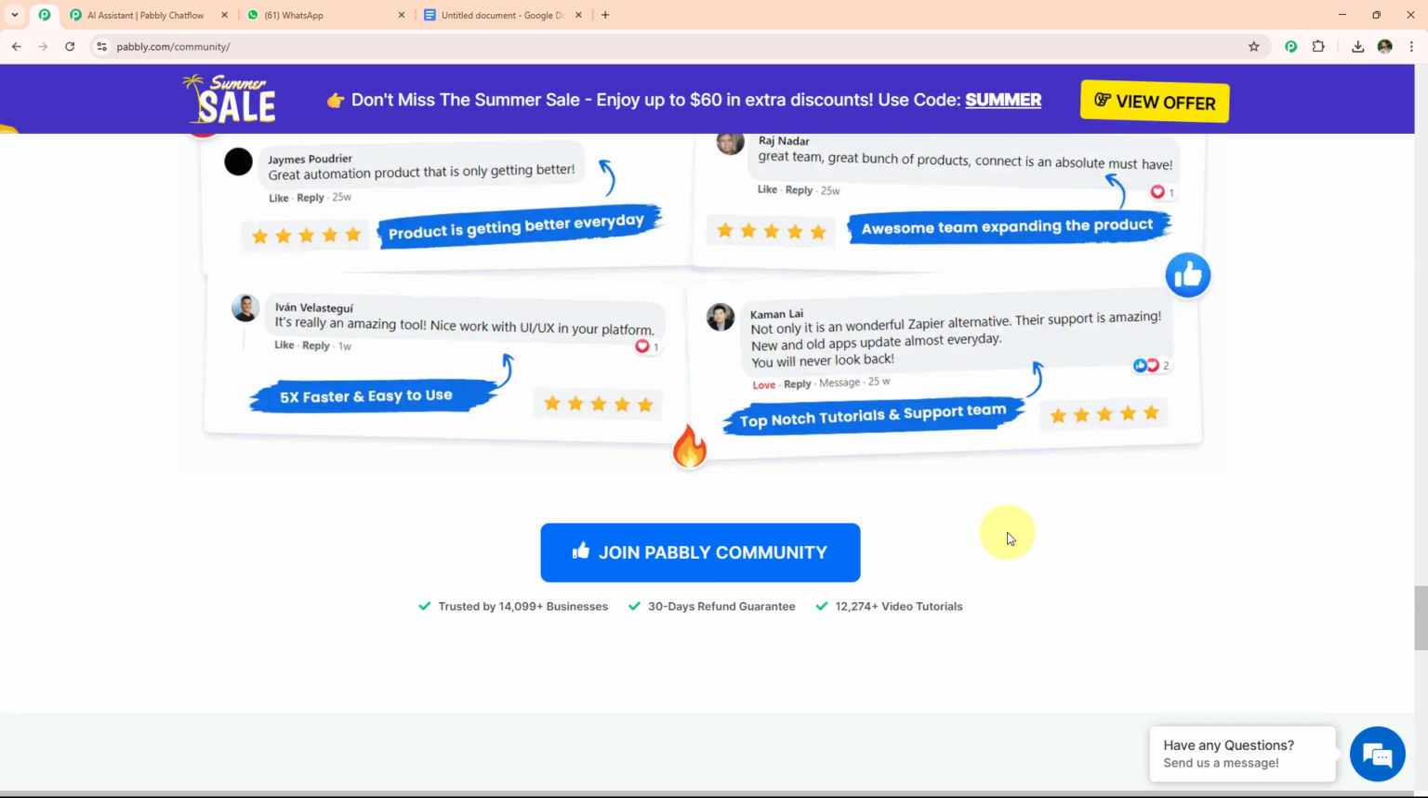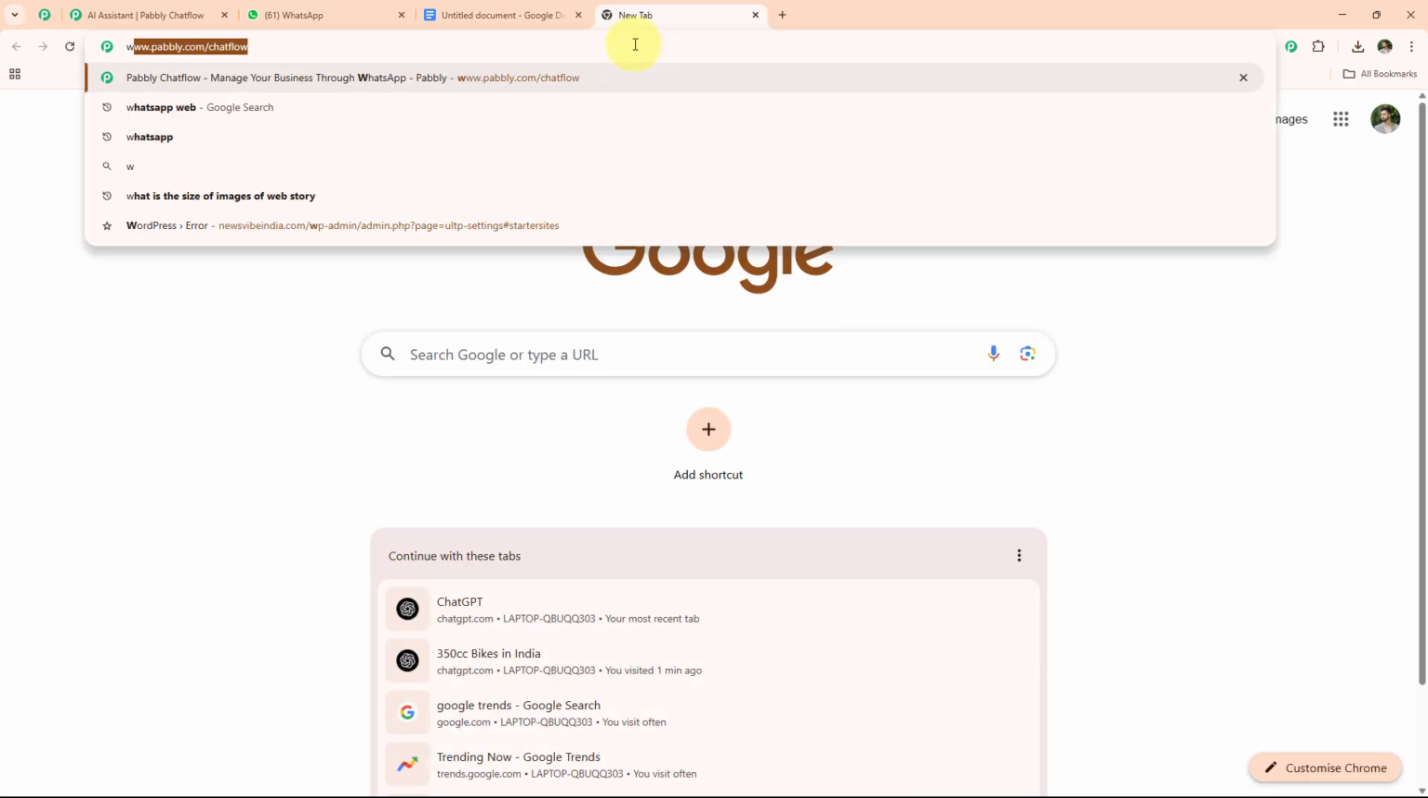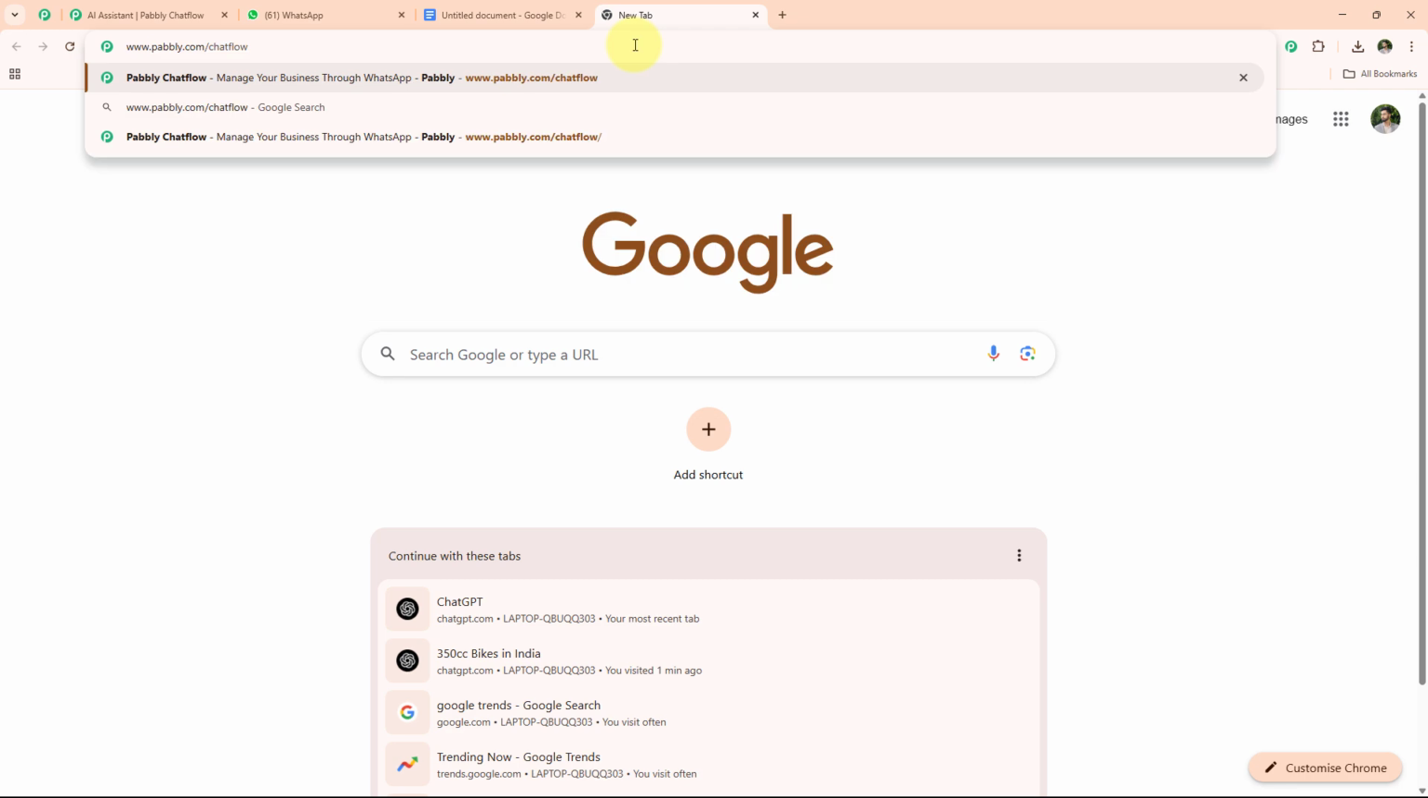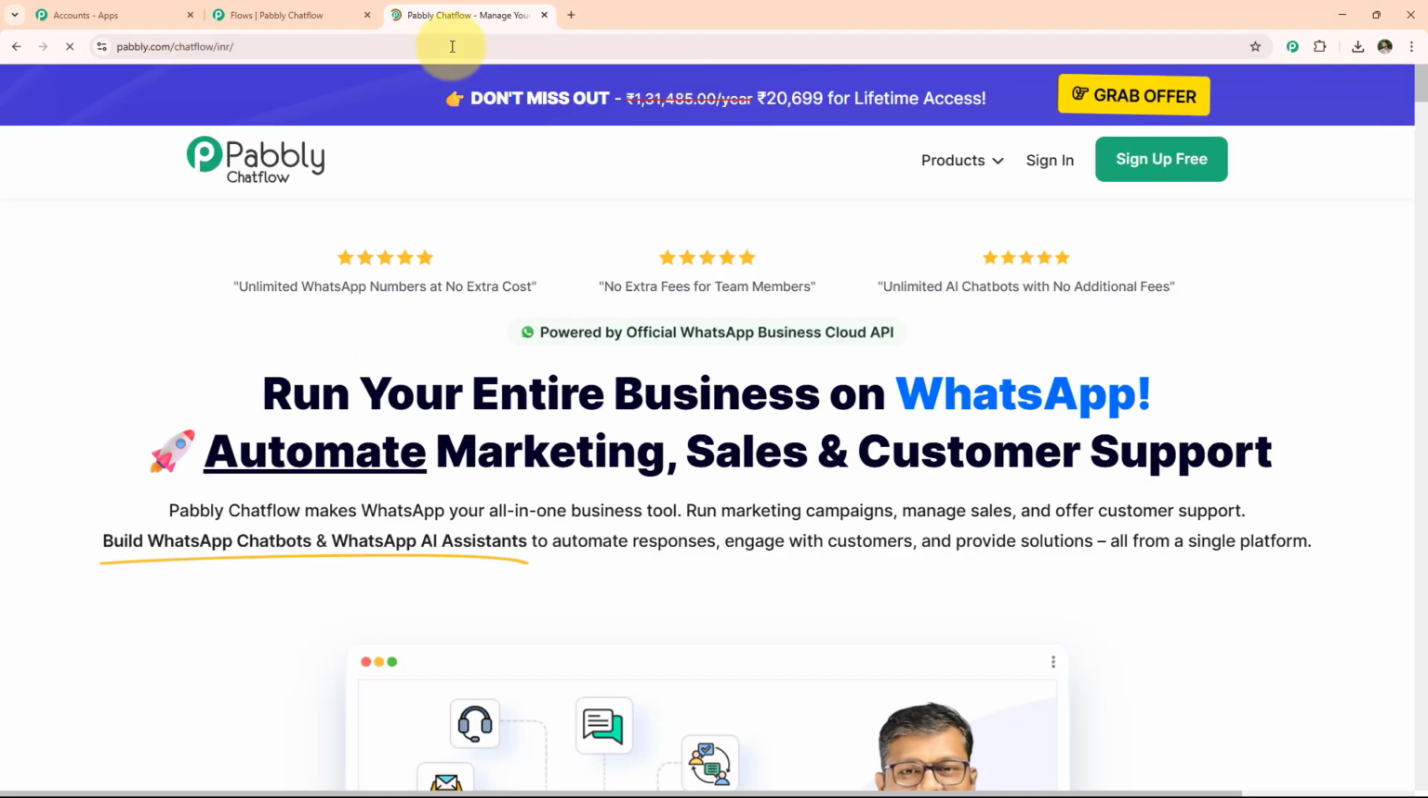Further, we move on and learn how we create an AI assistant with the help of Pabbly Chatflow. Simply we will open our browser and type www.pabbly.com/chatflow. Now we have an interface like this. If you have already logged in before, then we will sign in, otherwise we will sign up. Since I have already logged in before, I will sign in.